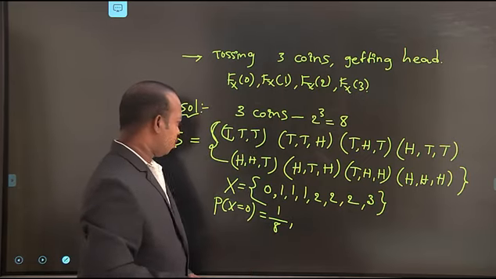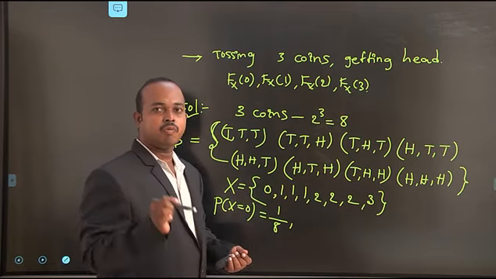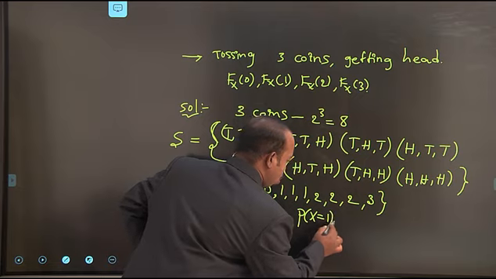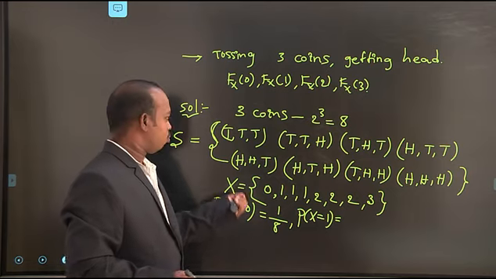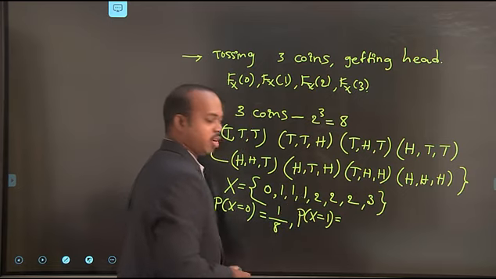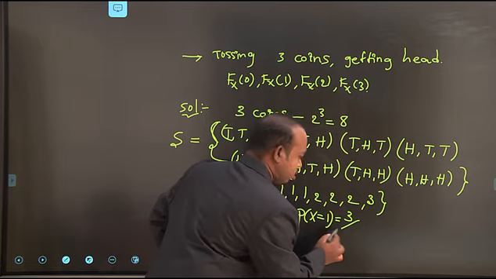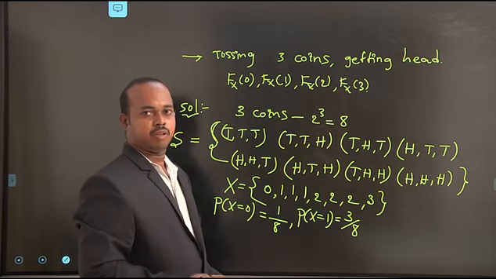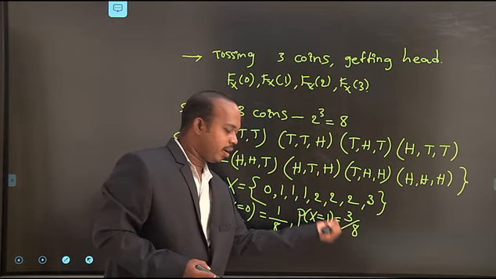Next, we find the probability for getting 1 head. The probability of x equal to 1 is equal to how many chances we have from this sample space for getting a single head. For getting the single head, we have three chances. The occurrence chances divided by the total possible outcomes, 8. For getting one head, the probability is 3 by 8.